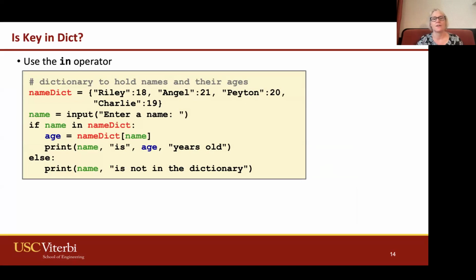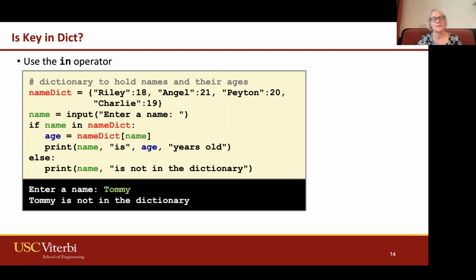We can use that in operator, just like we've used in looking into sequences like strings and lists. We have our name dictionary. We say, hey, enter a name, if the name is in our name dictionary. What that means is that it's checking all of the keys. It doesn't check the values, it just checks the keys. It says, oh, is the key in there? If it is, then I have my branching to protect it, and then I pull out the age. If it's not in there, it just says it's not in there. So in this example, when I enter in Tommy, it just says Tommy is not in the dictionary.